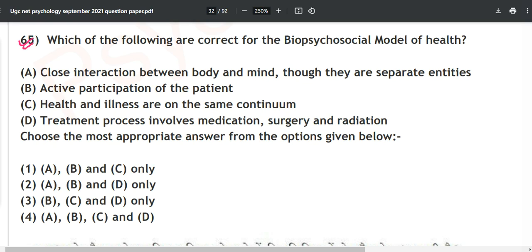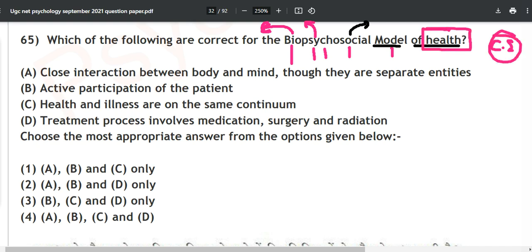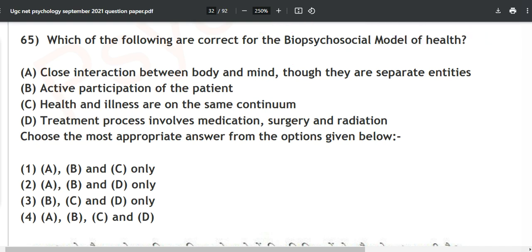Now, next question, question number 65. Which of the following are correct for the biopsychosocial model? Here are three things. Biology means genes, DNA, all those things. Psychology is whatever is in your mind. And social means your society and all those things. Model of health. It is just a basic common sense question once again. What is health? You already know. What is a model? You would have made a lot of models. And now this is biopsychosocial. It consists of three things: gene, DNA; psycho, whatever is in your mind; and social, which means society.